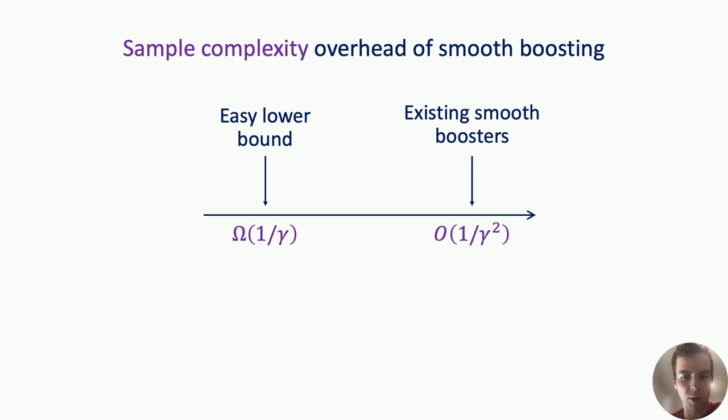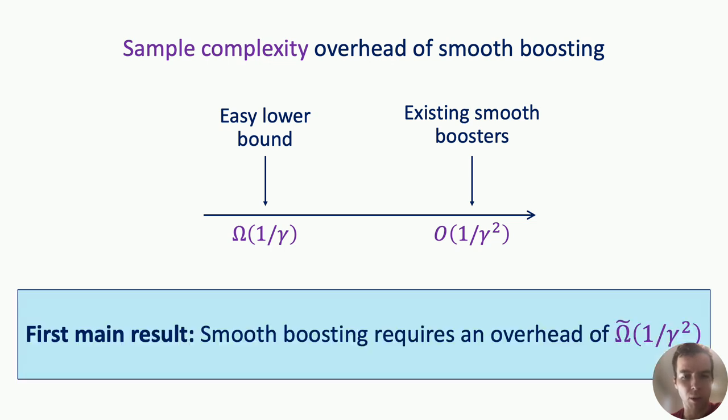Our first main result is an improvement on this lower bound, showing that the sample complexity overhead of smooth boosting is 1 over gamma squared, matching the overhead of the existing smooth boosters. So this says that the sample complexity overhead of the existing smooth boosters is the best you could hope for.